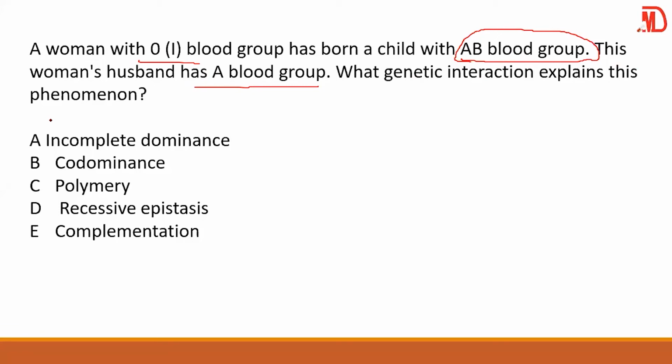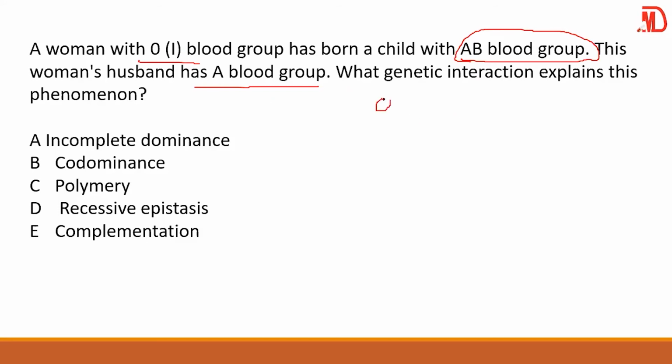And over here, we are thinking of what? Actually, the answer is not here. Although they are saying the answer is recessive epistasis, for me, there's no way somebody with blood group O and a father with A can give birth to a blood group AB. It can never happen.